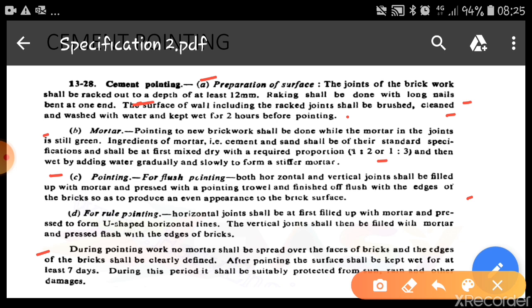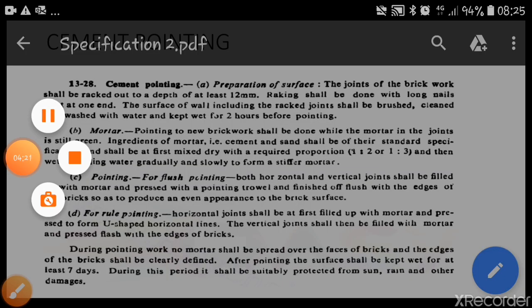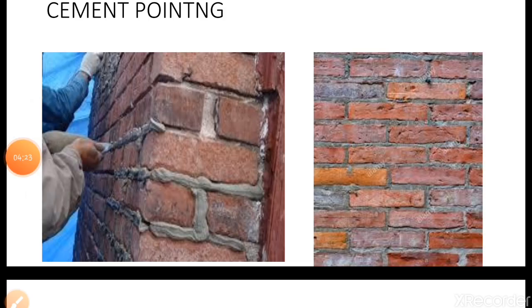All pointing work shall be kept wet for at least 7 days, and during this period it should be protected from sun, rain and direct dampness. The figure indicates how the pointing will be done on the brick masonry wall.